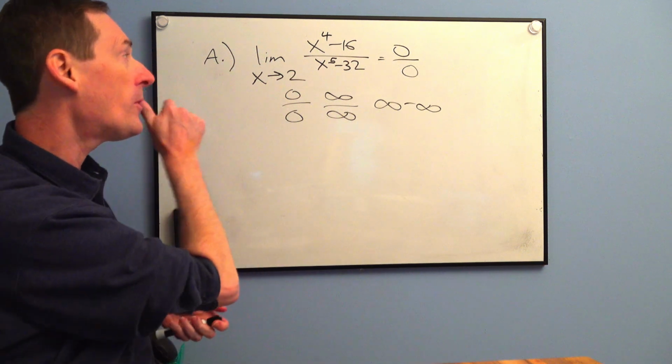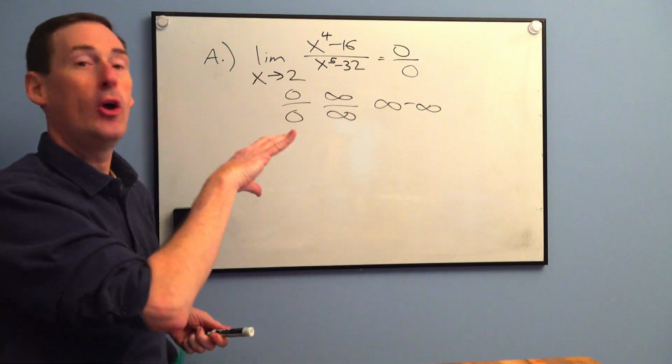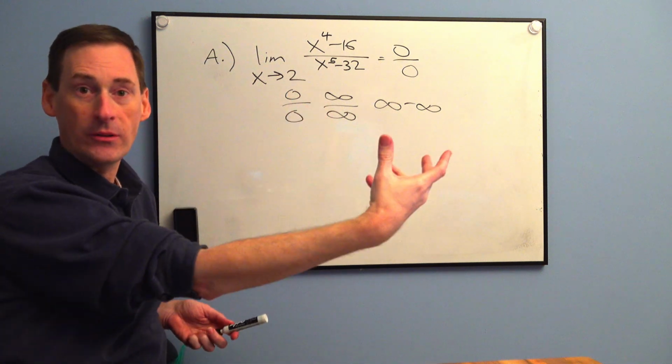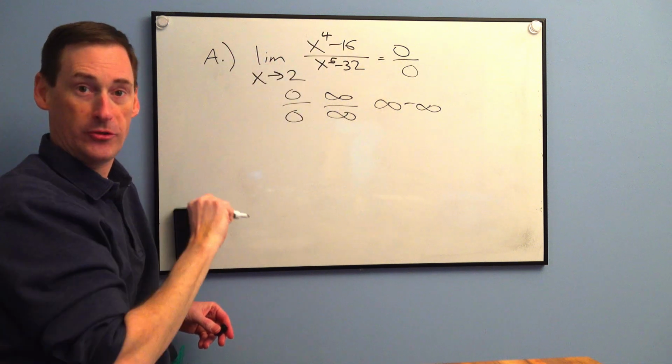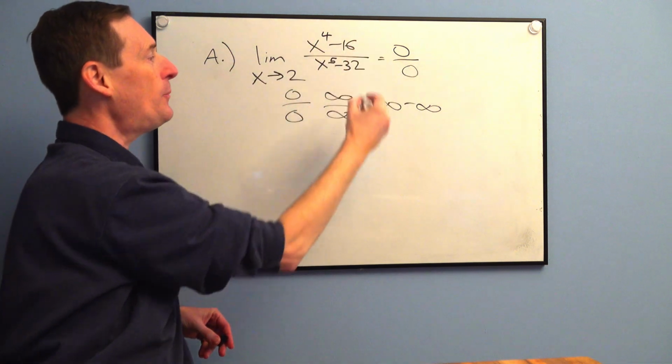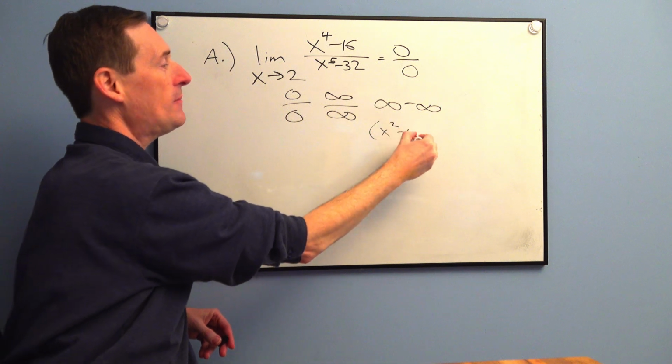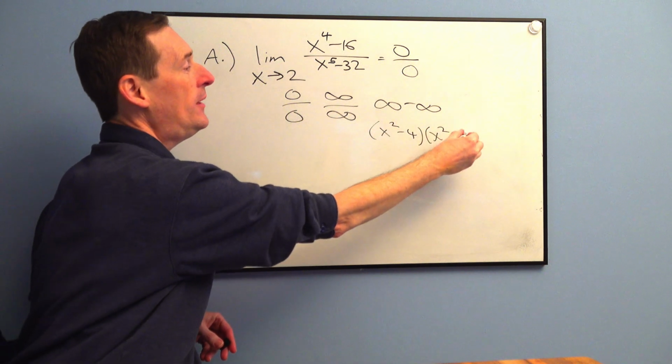Okay, so what were our techniques in chapter 8? Well, algebra. Remember, we could factor, right? So you could try to factor the top. Actually, the top is the difference of 2 squares, I should note. The top would factor into x squared minus 4 times x squared plus 4, anyone?